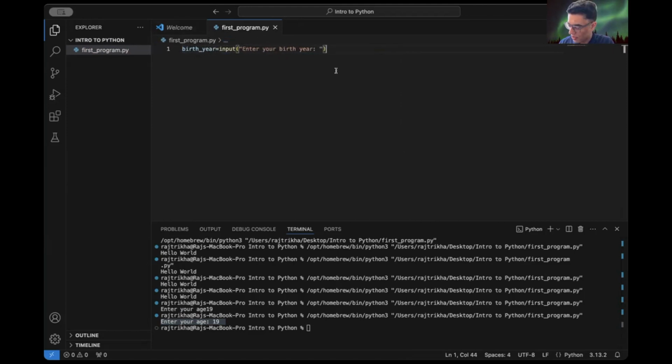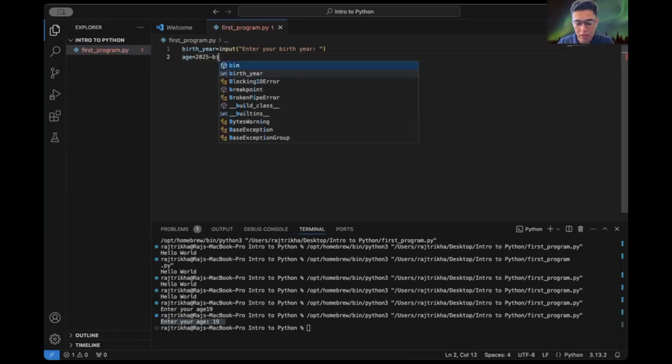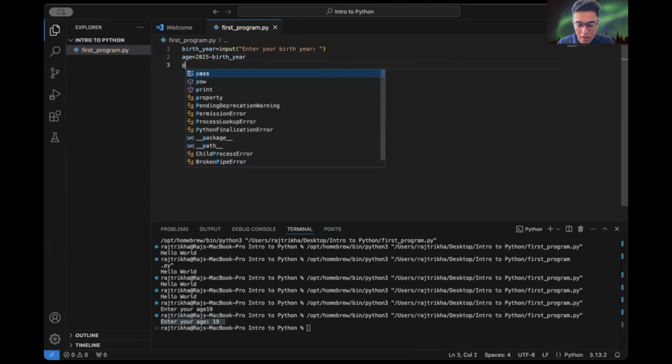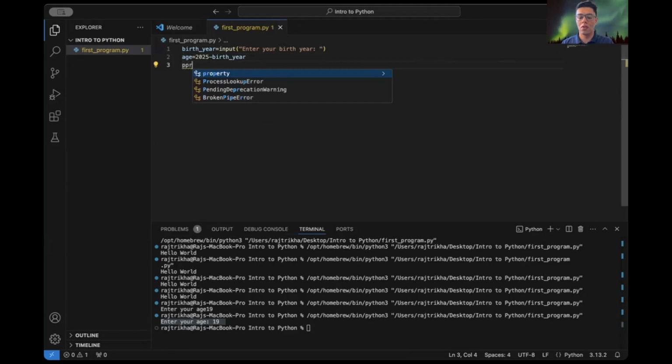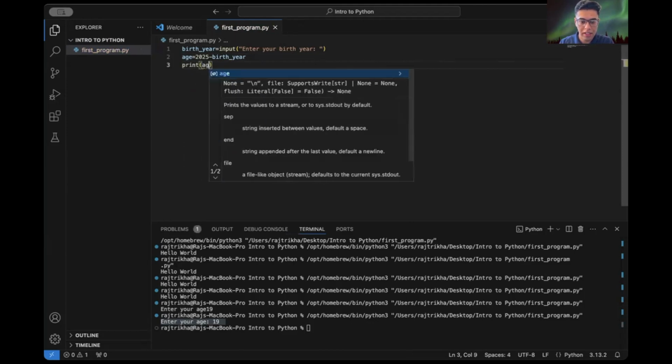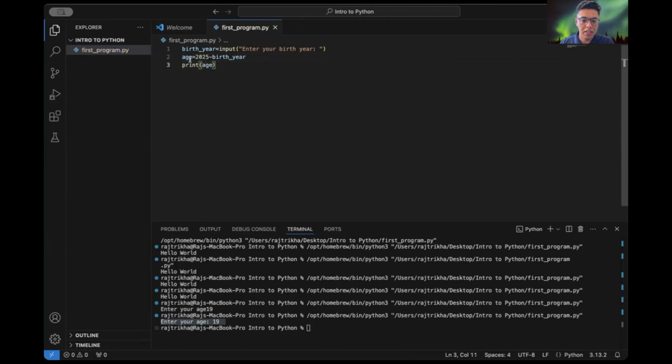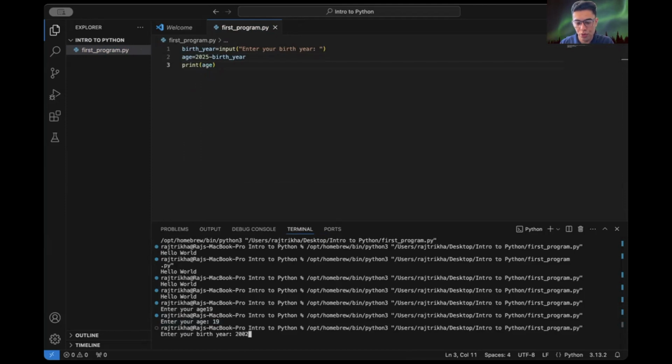We can calculate the age from the birth year: this is 2025 minus the birth year, and print the age. You must be thinking that this should execute fine. Let's see what happens. Let's run it. Enter your birth year. Let's say my birth year was 2002. So the age should be probably 23.